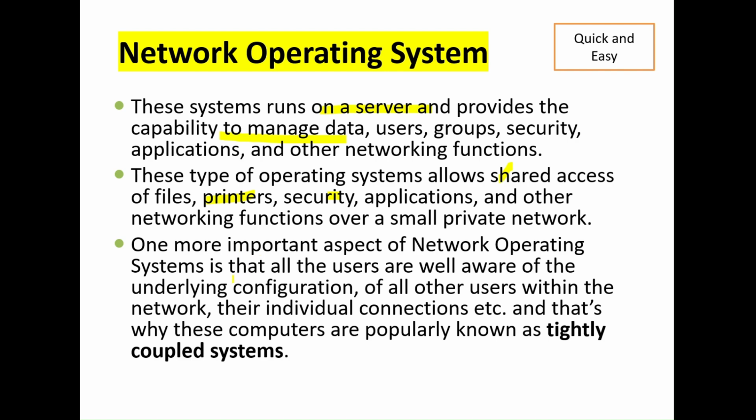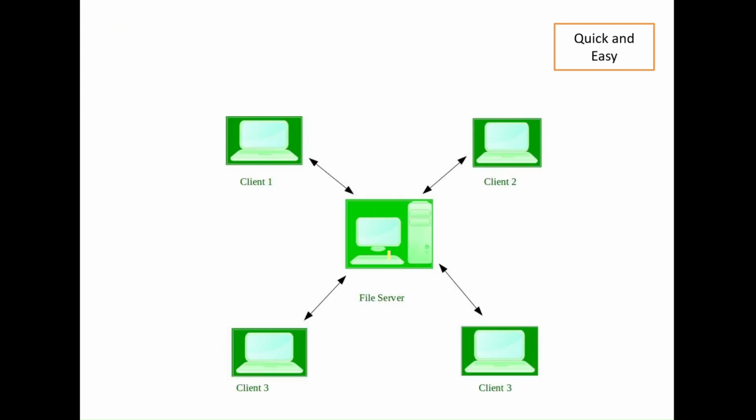One more important aspect of the network operating system is that all the users are well aware of the configuration. The individual connection is connected within the network, and that's why they are tightly coupled. In the distributed operating system, the systems have different types of computers, but they use the same operating system. But in the network, there is a file server, this is client one, this is also accessing. So everyone is using the same thing, the same file on every other device.